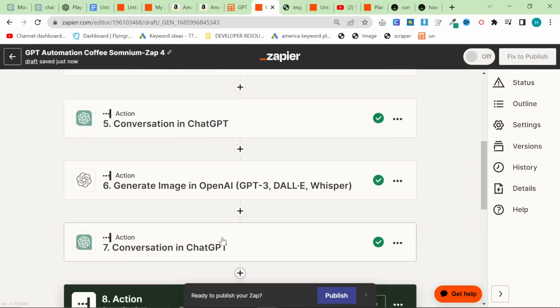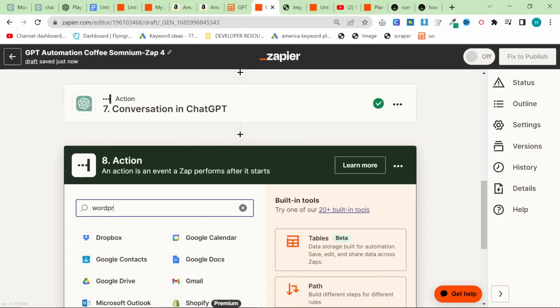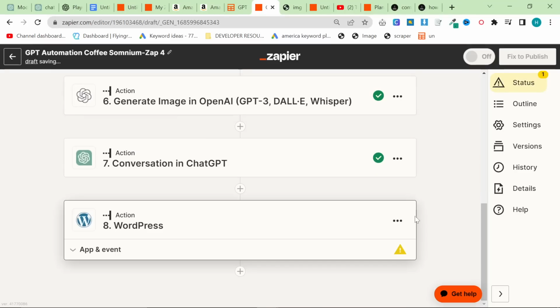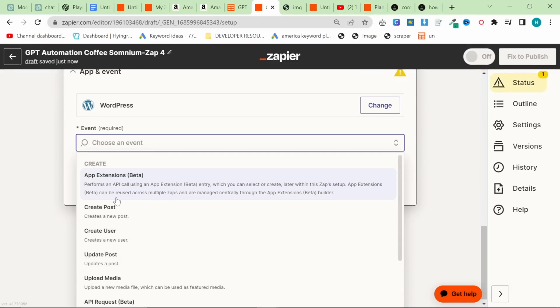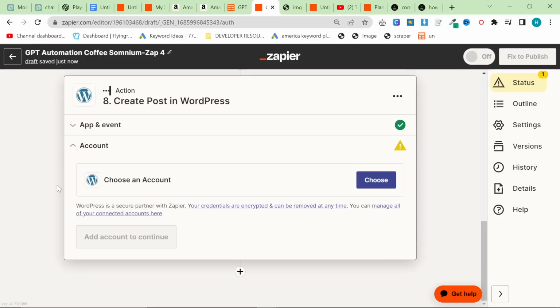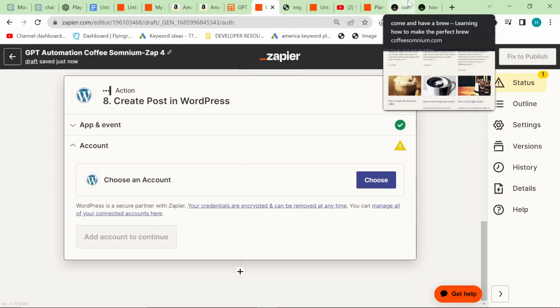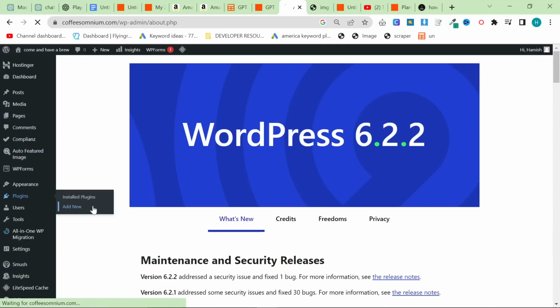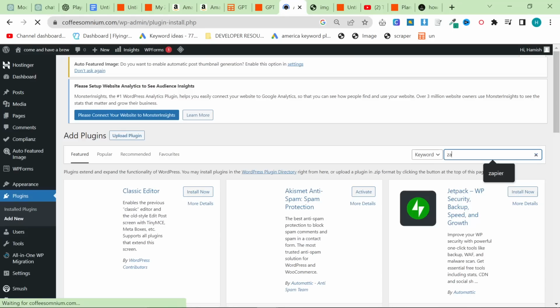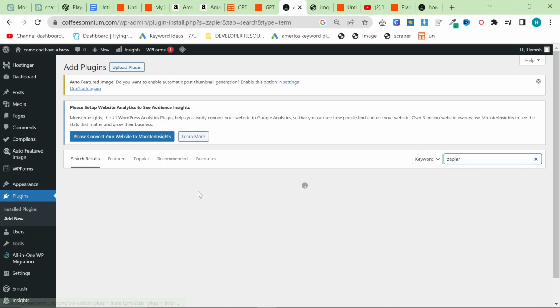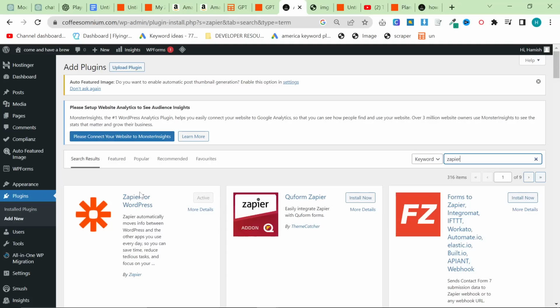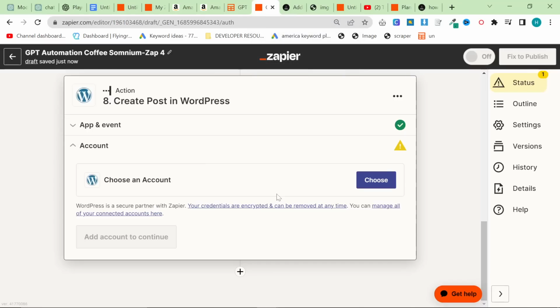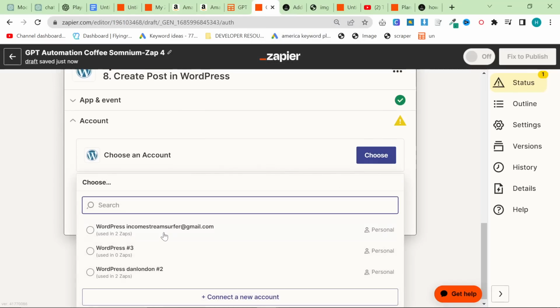Okay, so let's go to the final zap, which is WordPress. So just search for WordPress, and we want to create a post. Continue. Here, you're going to have to do a couple of things. So the first thing you have to do is add the Zapier WordPress plugin. So just go to plugins, add new, and type in Zapier, and install the Zapier plugin. You then need to get your username and password for WordPress, and then you want to press choose here.